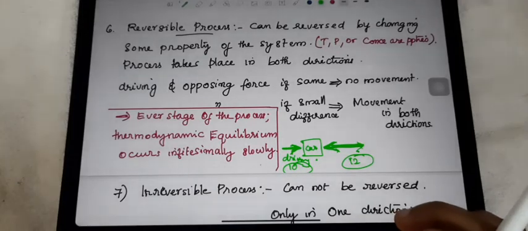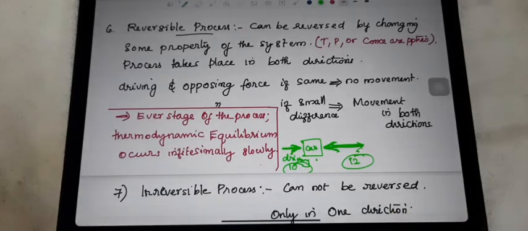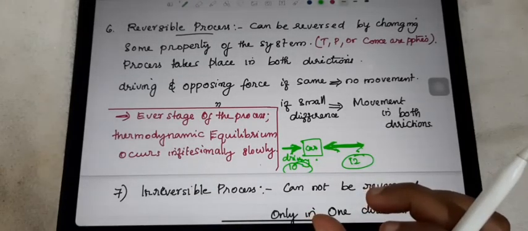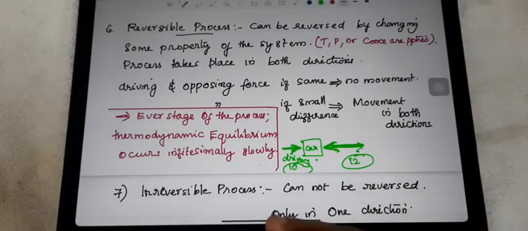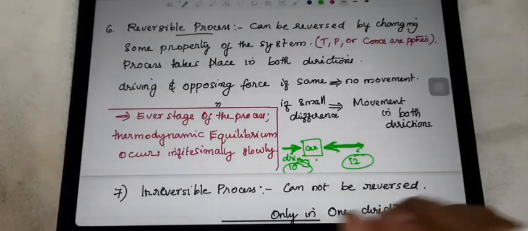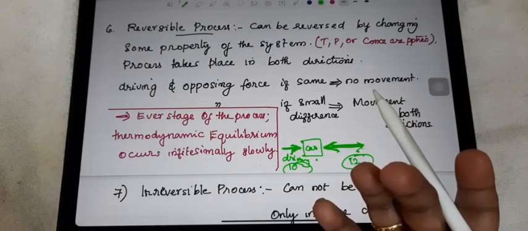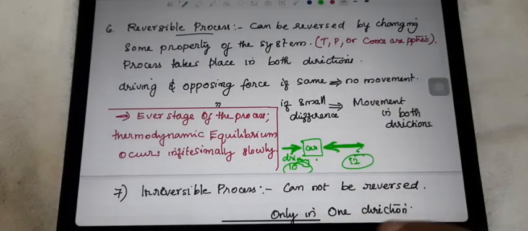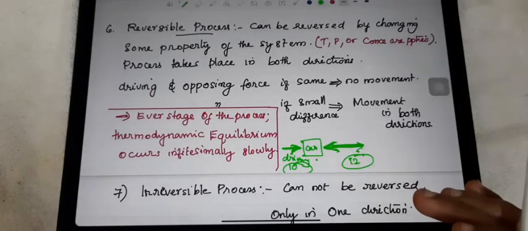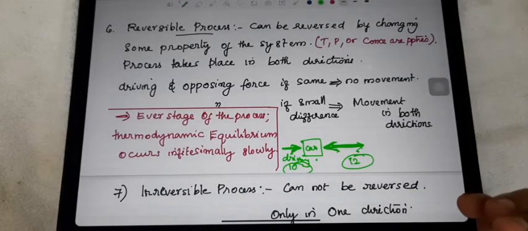The movement is very slow at that time. When there is a small difference between the opposing force and the driving force, like 10 and 12, likewise there will be a movement of the car. Here the car we consider as a system. Right? So there is a movement in both directions. That movement will be very small also.